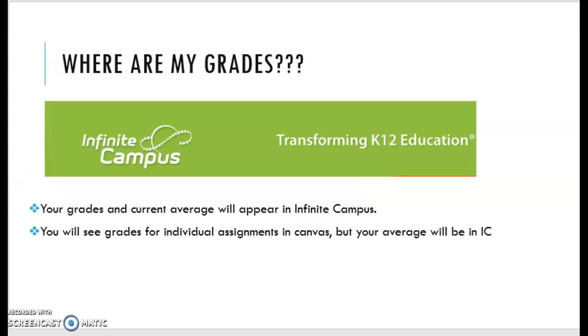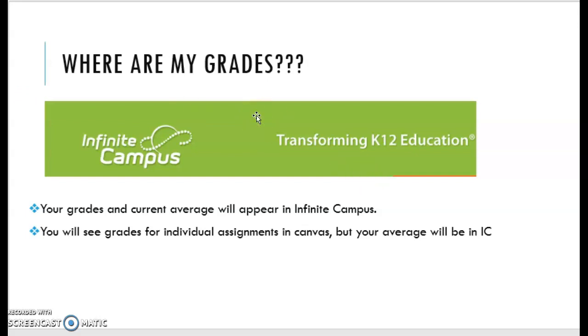Speaking of grades, where are your grades going to be located? All of your grades are going to be in Infinite Campus. That's where your final class average will be. You will see grades in Canvas, and you will see grades in Elluminate, which is where you've been taking your pre-tests, but those are just grades for those programs. The final averages are all going to be in Infinite Campus. That's where they're all going to be.